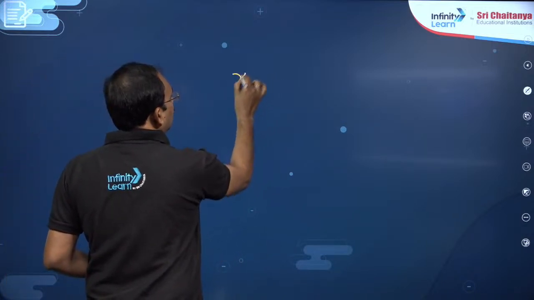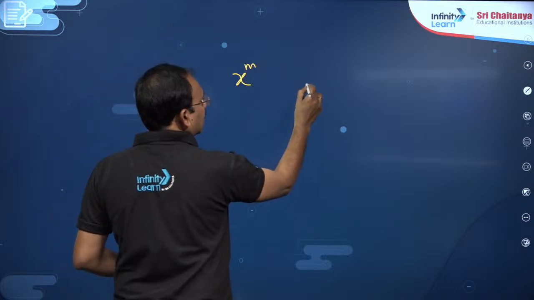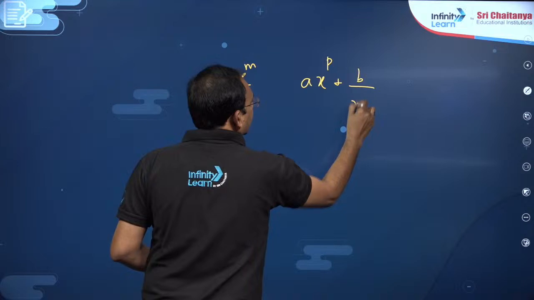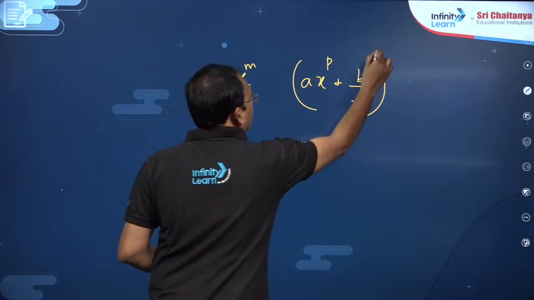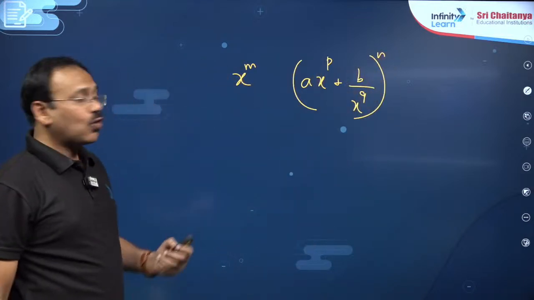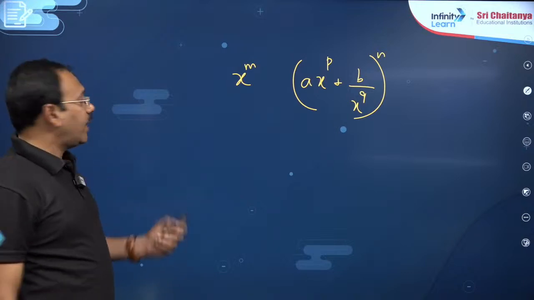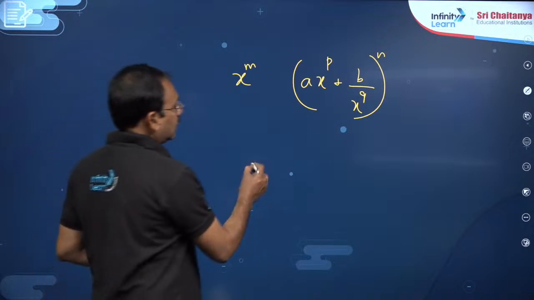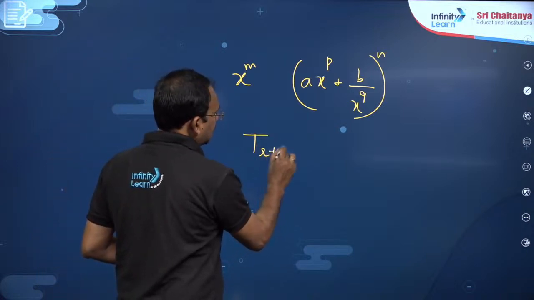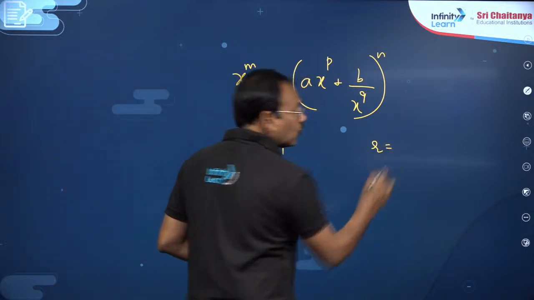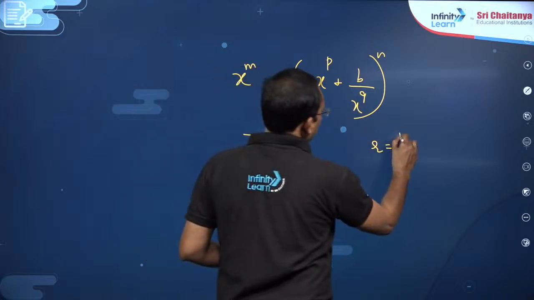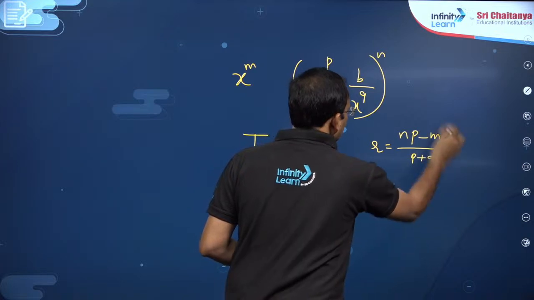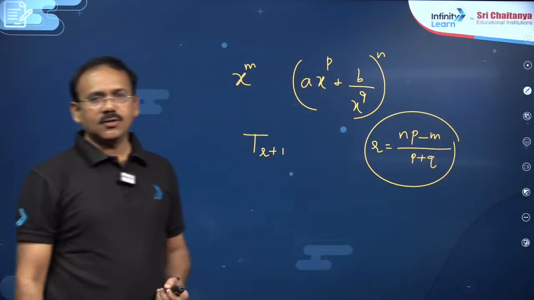If you want to find the coefficient of x^m in the expansion of (a x^p + b/x^q)^n, suppose that coefficient appears in T(r+1). There is a shortcut to find r, my dear friends: r = (np - m)/(p + q). If you remember this, you can save a lot of time.